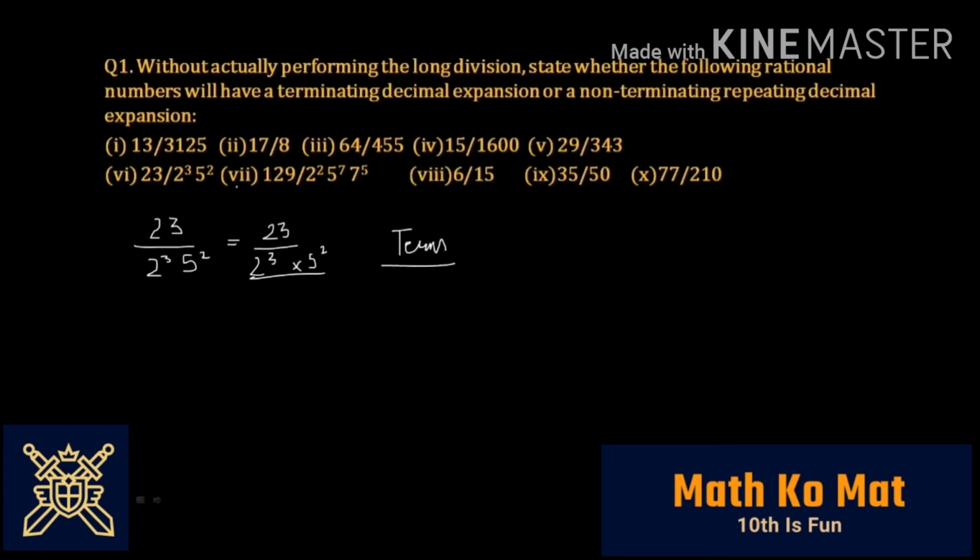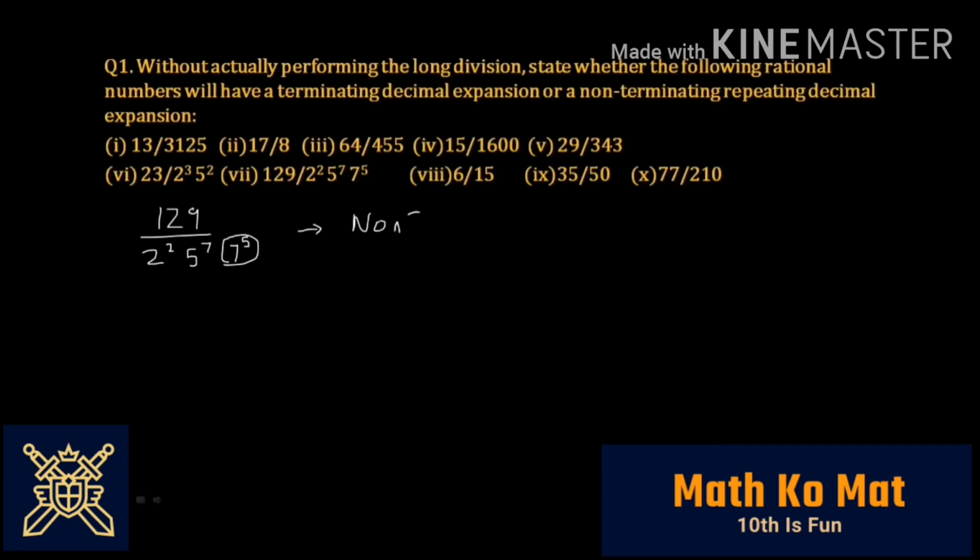Let's move on to the next one. Here you have 129 divided by 2 to the power 2, 5 to the power 7 and 7 to the power 5. You don't have to do anything. You have seen 7 as the factor in the denominator. Therefore, you can write directly that this number will have a non-terminating decimal expansion.